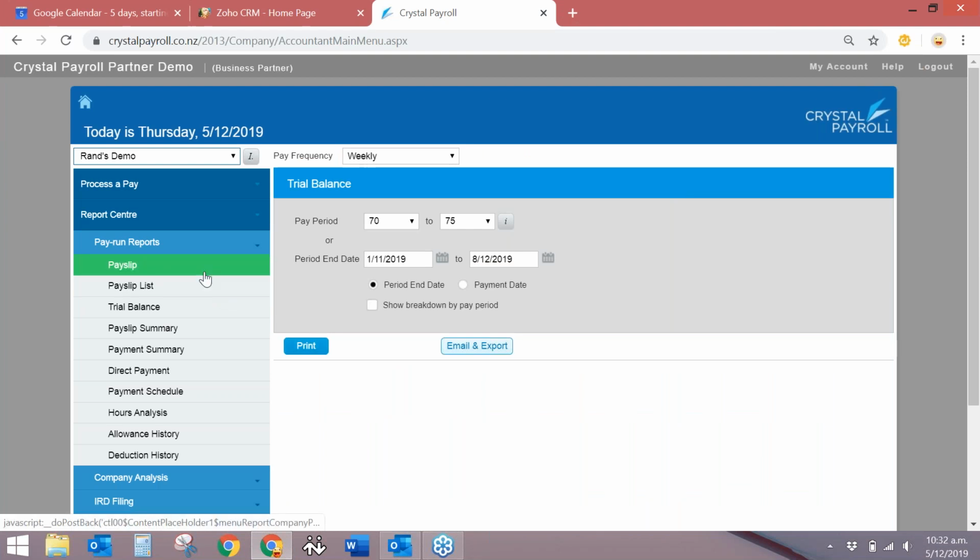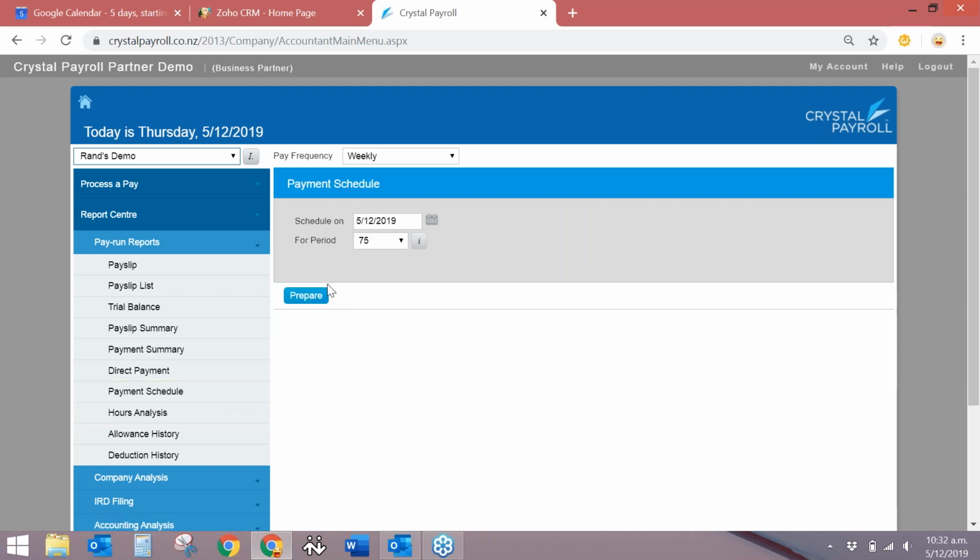Cool. And then there are a lot of different reports that you can set up. So we'll go through this in the questions and answers if anyone wants me to show a particular one. There's a lot of different ones. You've got your payslip list, payslip summary, direct payment schedule. How the payment schedule works is you can download a CSV file and upload that into your online banking.